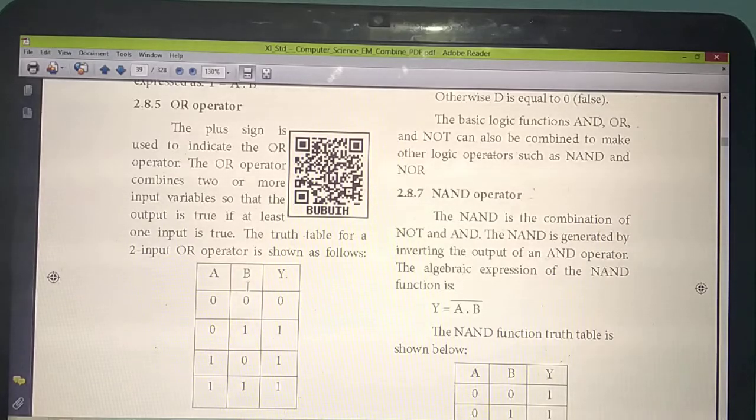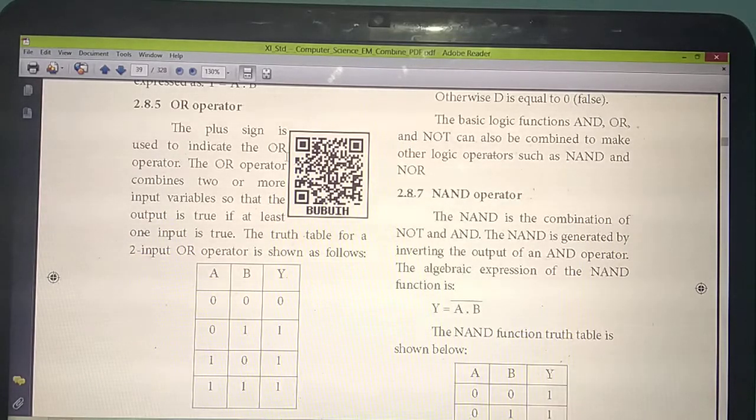Okay. So the OR operator is somewhat different from the AND operator. Each and every operator is different. Here the plus sign is used to represent the OR operator. So for the AND operator, which sign is used to represent AND? Dot. But the OR operator uses the plus sign. Here also the OR operator combines two input variables. So what are the input variables? A and B.